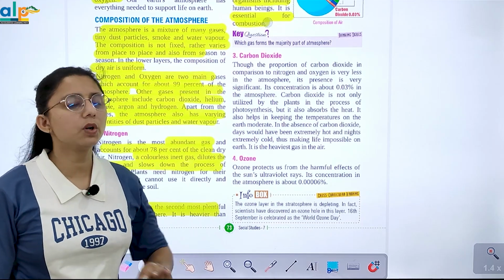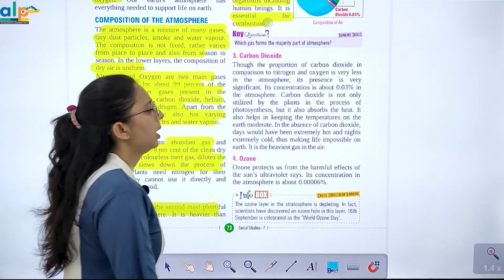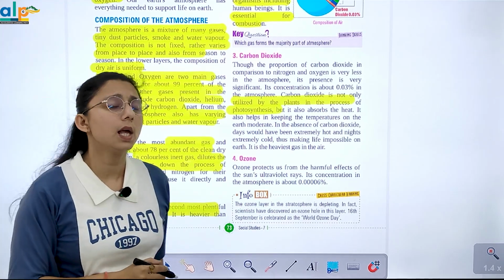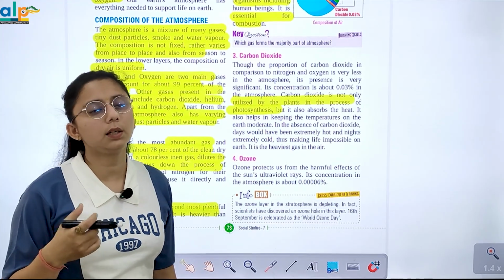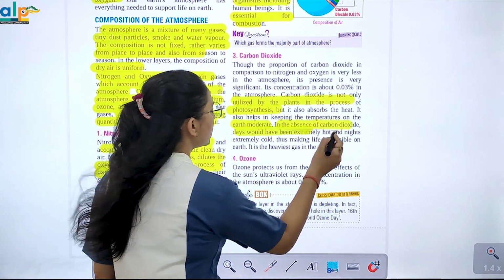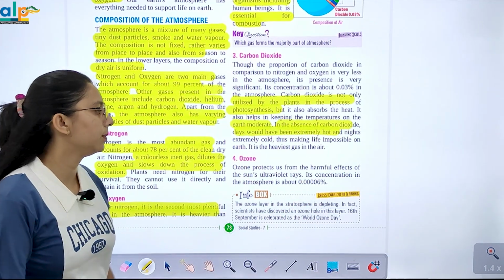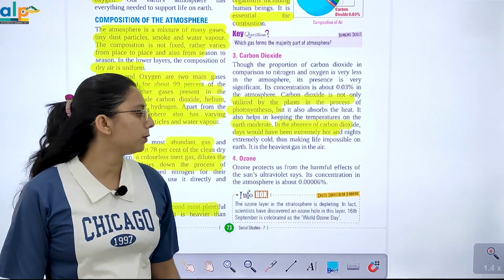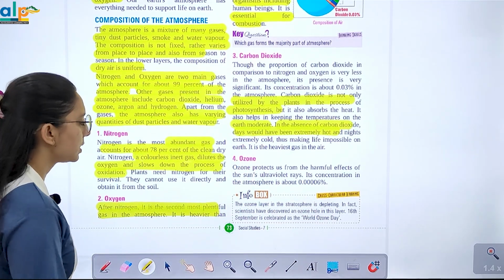इसका जो कंसंट्रेशन है वो कितना है? 0.03%. It is not only utilized by the plants in the process of photosynthesis, लेकिन उसके साथ साथ ही बहुत ज्यादा हीट एब्जॉर्ब करती है. Temperature on the earth is moderate. In absence of carbon dioxide, days would have been extremely hot and nights extremely cold, making life impossible on the earth. It is the heaviest gas in the air.